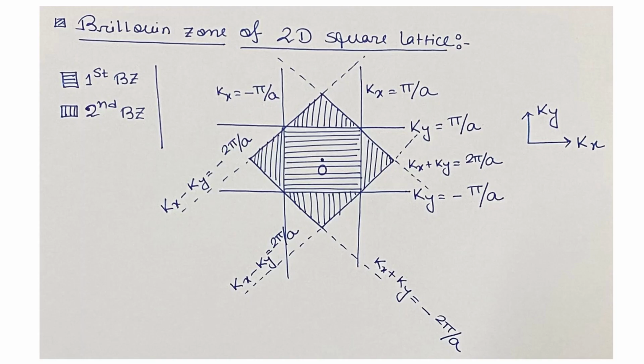So till now we have seen how we can construct the first Brillouin zone boundaries for the two-dimensional square lattice from the vector form of Bragg's law. And those four lines, kx equals to plus minus pi by a and ky equals to plus minus pi by a, are the boundaries for the first Brillouin zone that we have constructed mathematically.